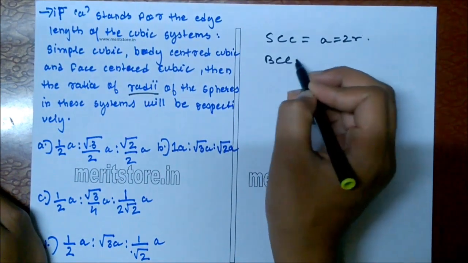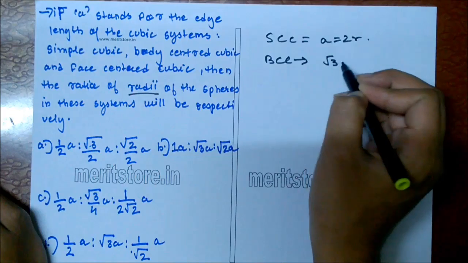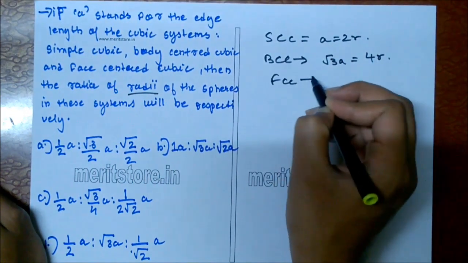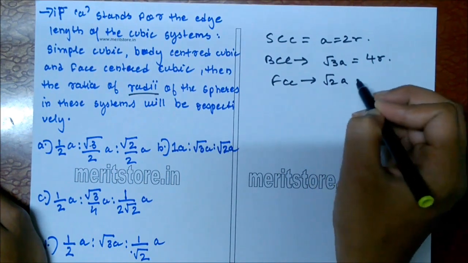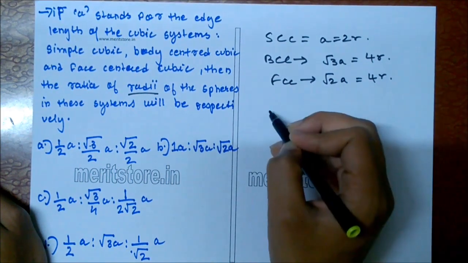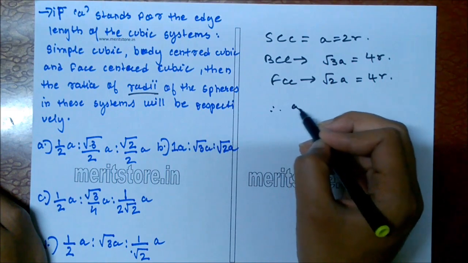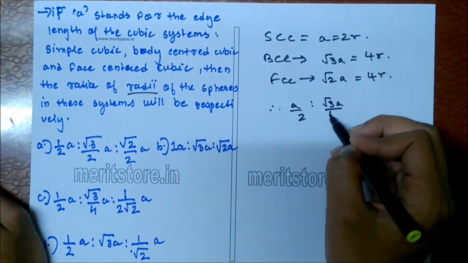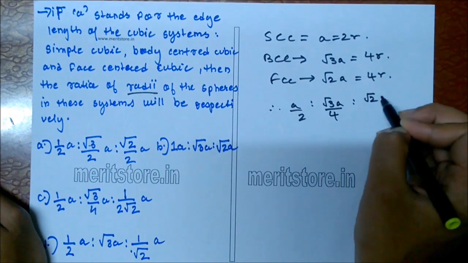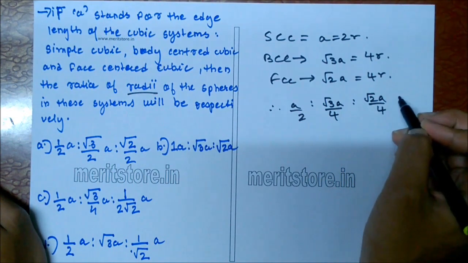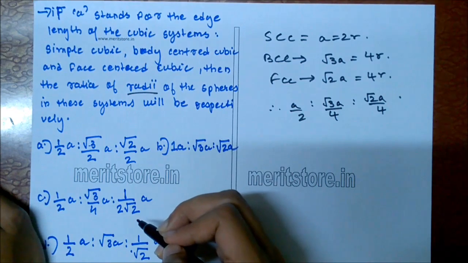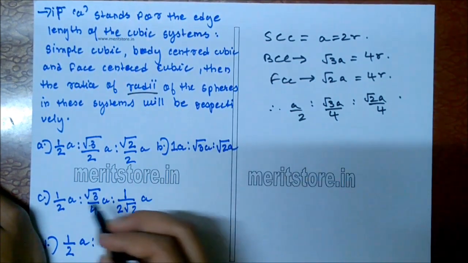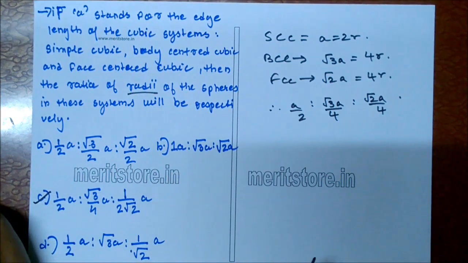For BCC, body centered, root 3 a is equal to 4r, and for FCC, root 2 a is equal to 4r. So the ratio becomes a by 2 is to root 3 upon a by 4 is to root 2 upon a by 4. So accordingly, after arranging these, the ratio becomes option C.